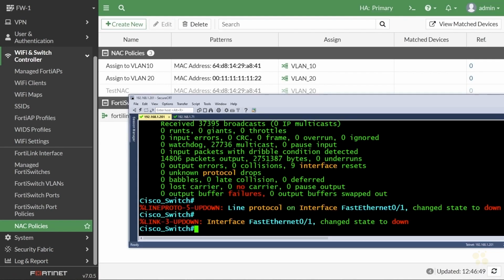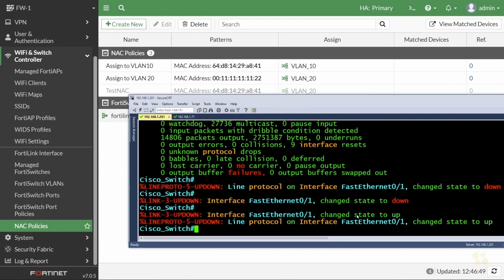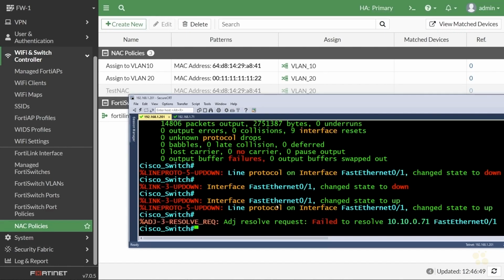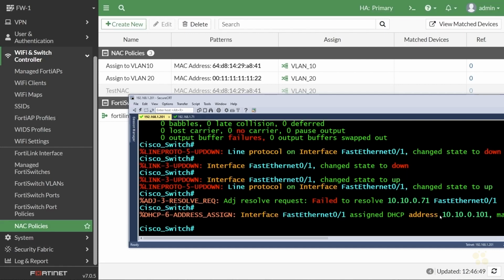And now let's go take a peek over at the switch. All right, so it looks like the port automatically got bounced. Fantastic. Now it's up. I'm not doing that. That was all just automatically done. And let's see if we get an IP address on the 10.10 subnet, which is what I'm hoping for, because that would mean that this device is now on the 10.10 subnet. Sure enough, right there, 10.10.0 with .101.